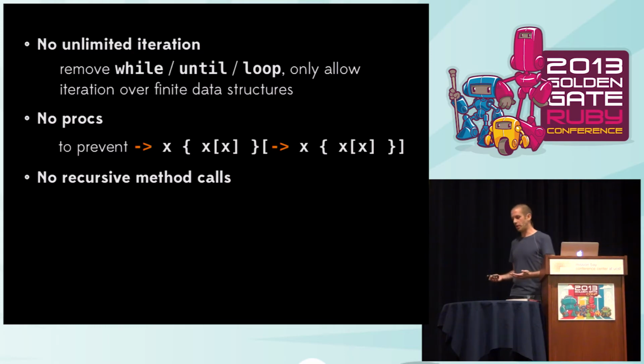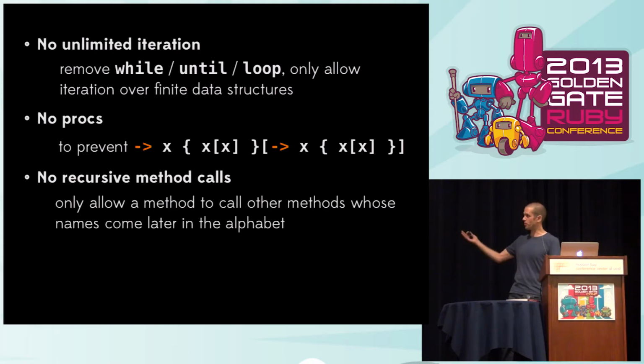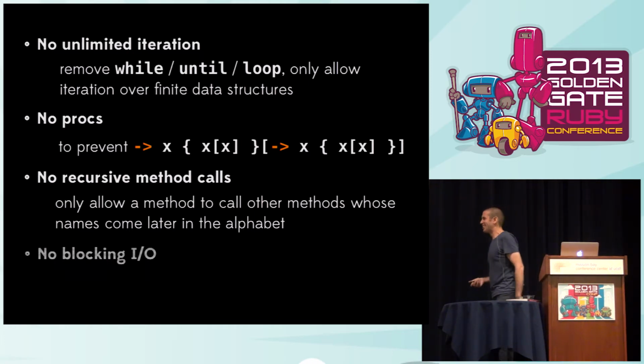We don't want people to be able to write a foo method that can call foo, because then you've got an infinite loop. So we'd have to come up with some kind of syntactic constraint. For example, we could say that a method can only call other methods that come after it in the alphabet. We don't want any blocking I/O, because then your program would be able to sit there blocking on input forever and never finish, and so on, like a million other things that I don't want to talk about. But this is something you could work through and do.